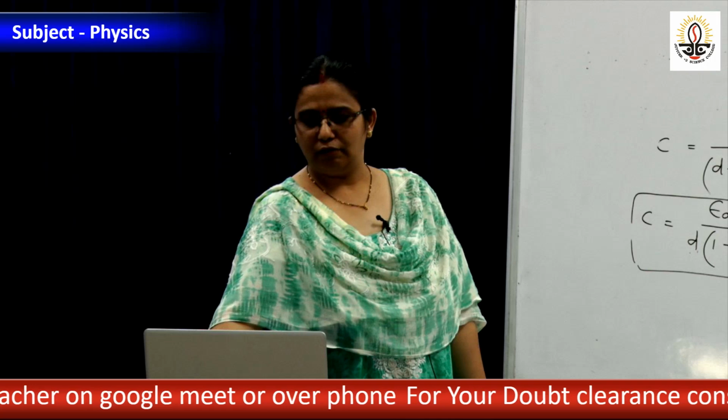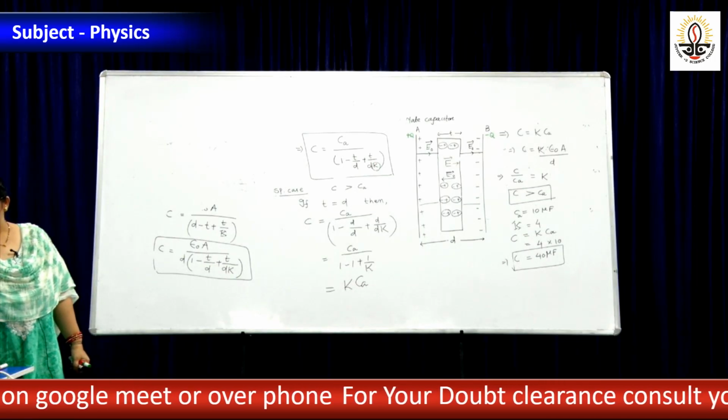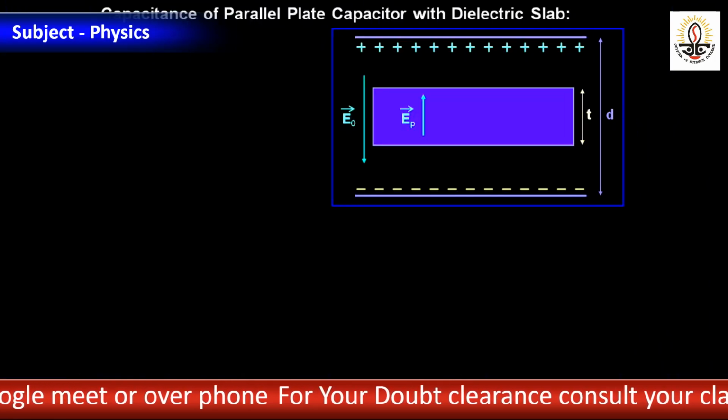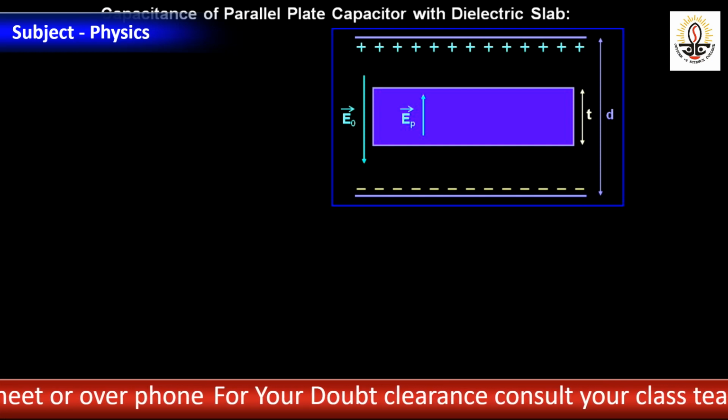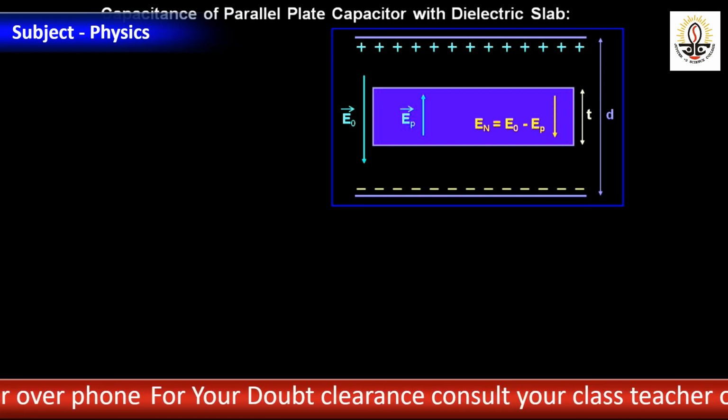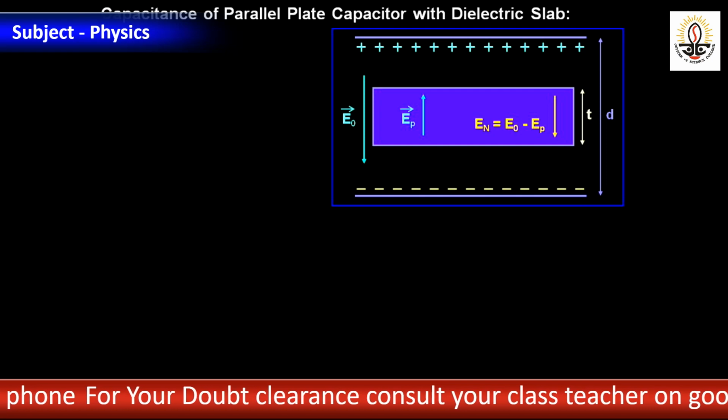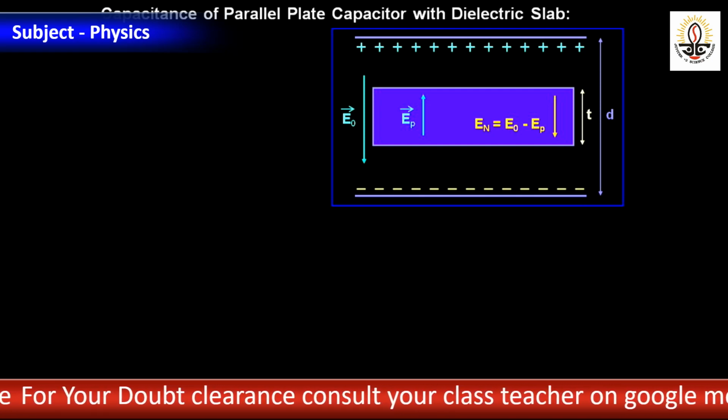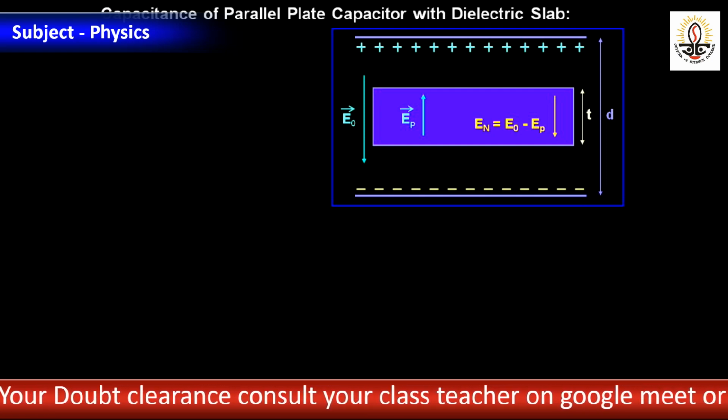Okay, you see the PowerPoint. E0 is the outside electric field, EP the electric field inside the dielectric. The net electric field inside, the notations are slightly different, but the concept is the same: E0 minus EP.